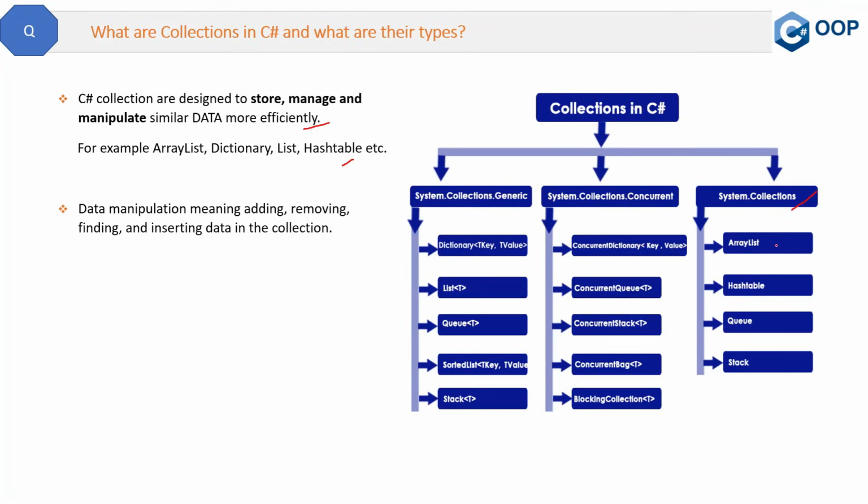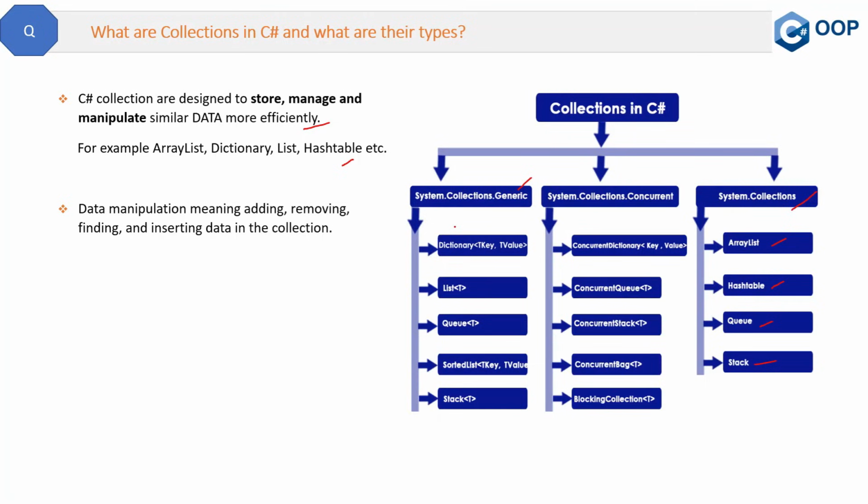Now, what are these normal collections? ArrayList, hash table, queue, and stack. All of these are normal collections. Second one is generic collections, and these are available under the System.Collections.Generic namespace. Now, what are these generic collections? This is the generic version of the normal collections only.